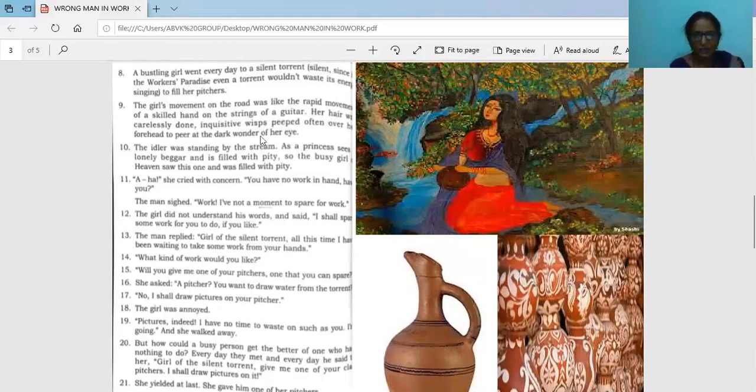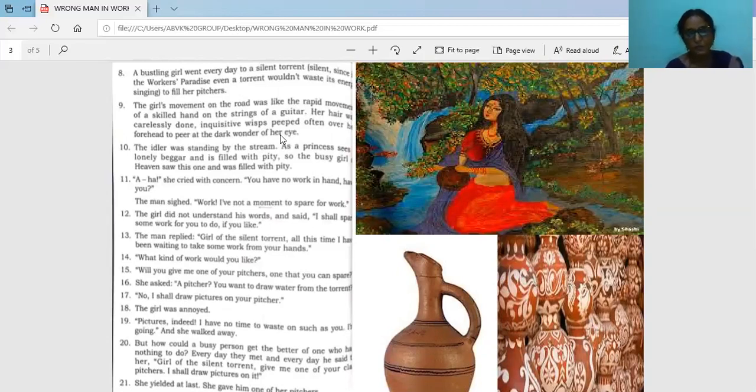Her hair was carelessly done. She didn't comb her hair either. Inquisitive wisps peeped often over her forehead. Inquisitive means the curls came on her forehead to peer at the dark wonder of her eye. So those curls, that is her hair, came from her head to see her eyes. That is the hairstyle. It was touching the eyes, so it was giving this type of idea. What is that?